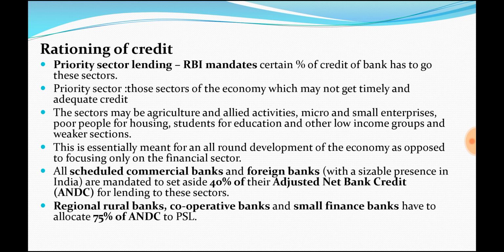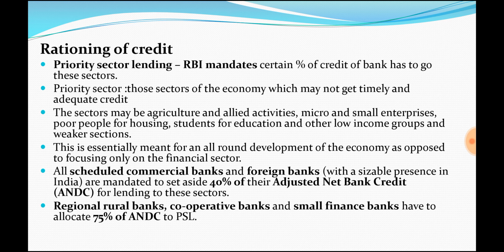so in the economy what will happen is, if the banks lend only to industries and other big players, only those sectors will grow. What happens to agriculture, to small scale industry, to medium scale industries, to education, to poor people? All these sectors also have to grow in an economy. So RBI will take a list of those sectors, which are listed as the priority sector, and RBI mandates the banks to lend some amount to that sector.